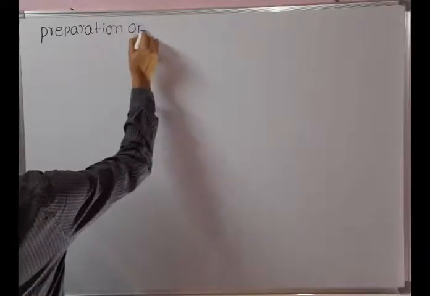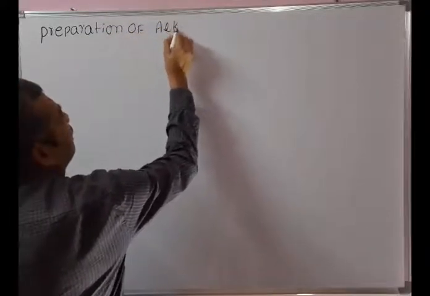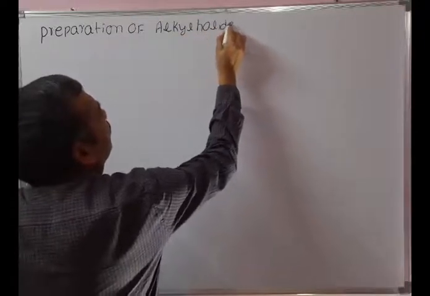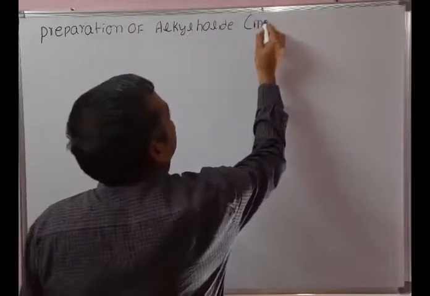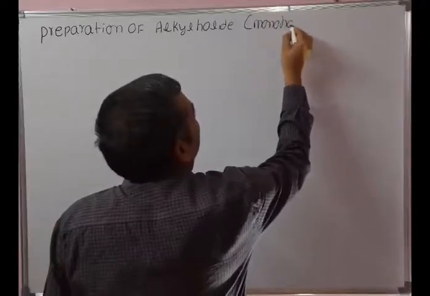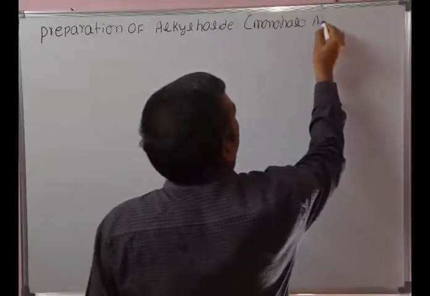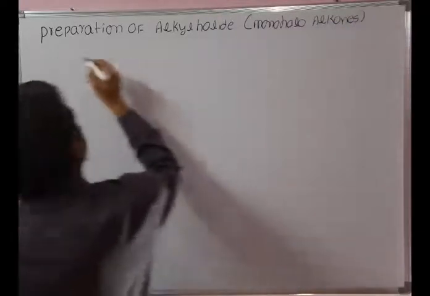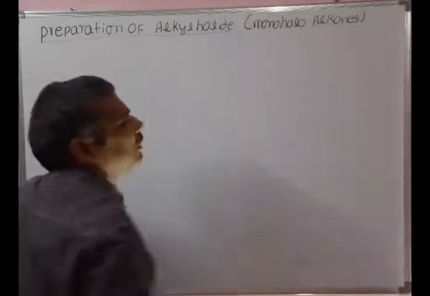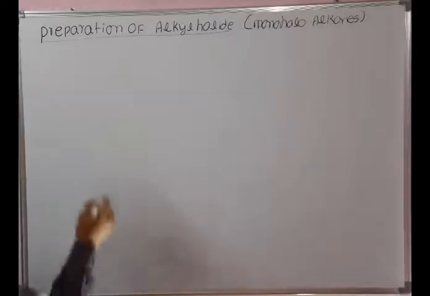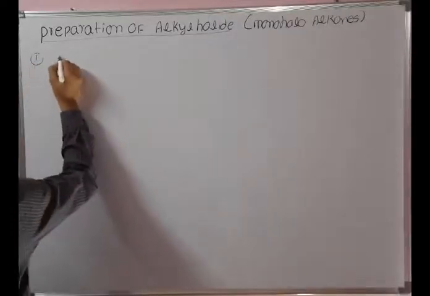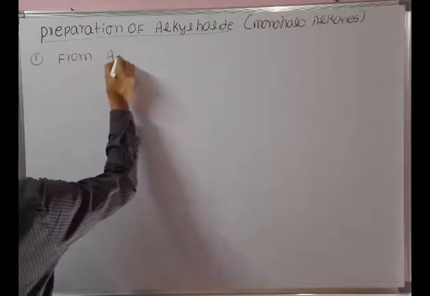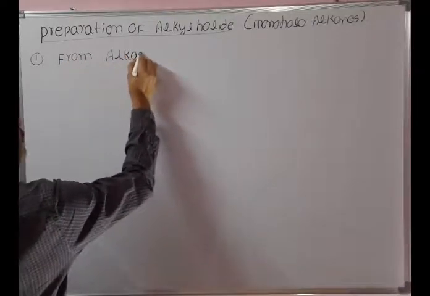Preparation of alkyl halides, or monohaloalkanes. The first method of preparation is from alkanes.